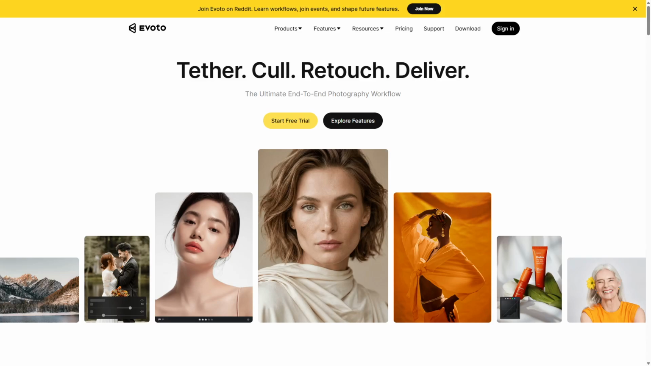Evoto AI versus Lightroom. Which photo editor is better? Choosing the right photo editor can transform your workflow and image quality without overwhelming complexity. Evoto AI offers AI-powered automation, while Lightroom provides detailed manual control and professional tools. Evoto AI and Lightroom are both powerful photo editors but serve different needs.